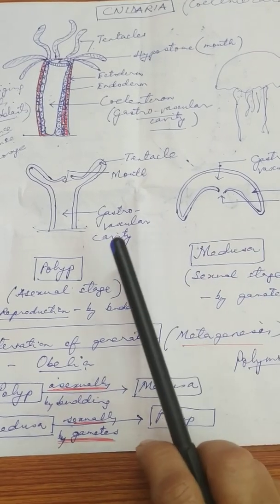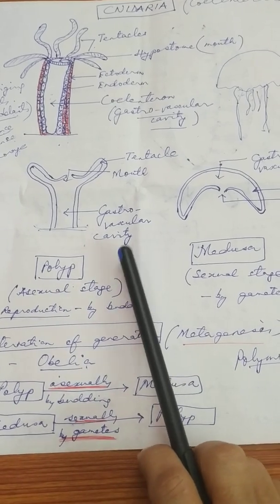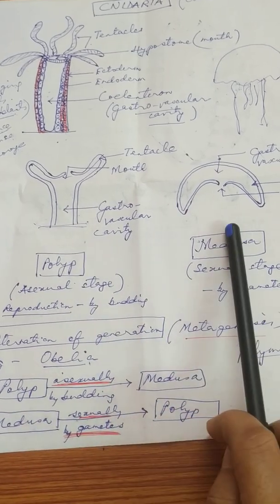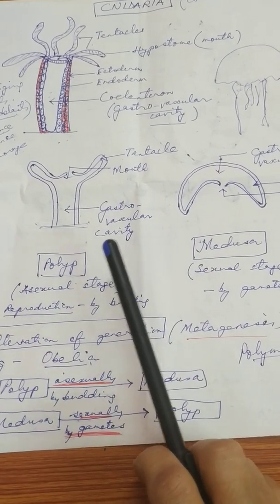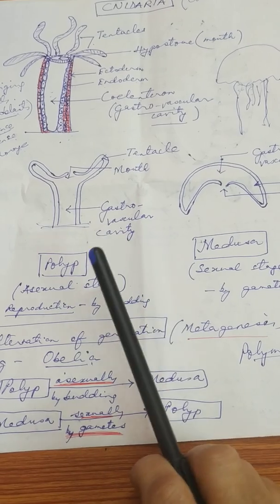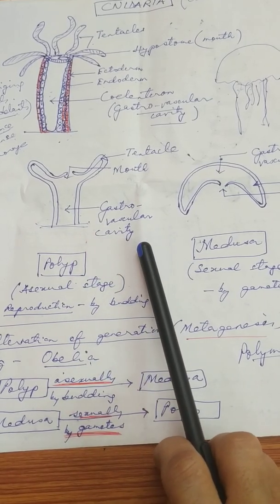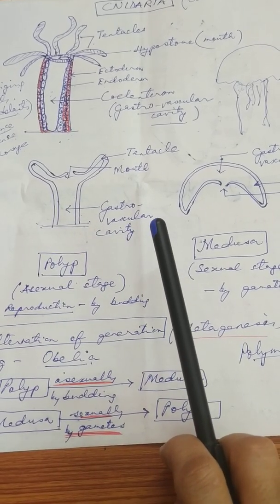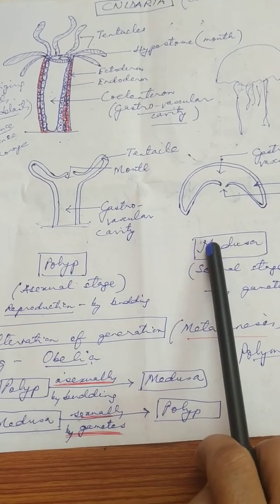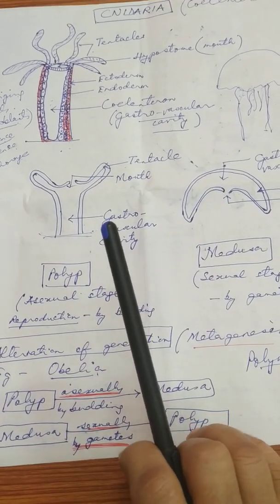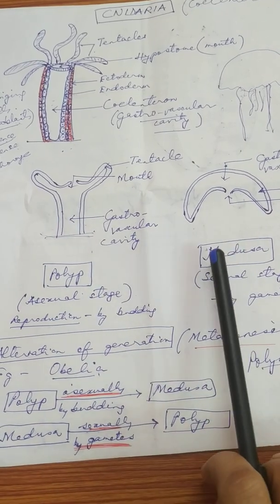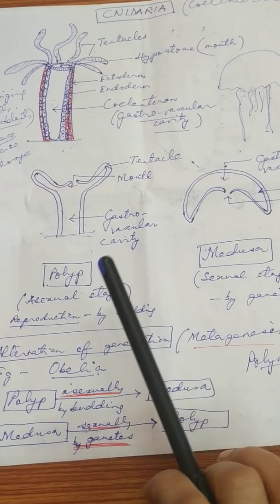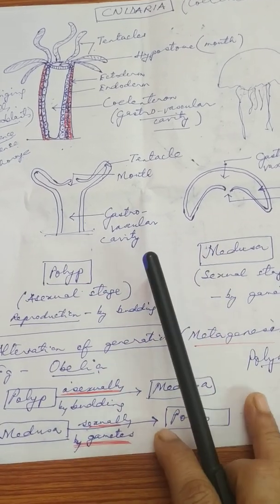Now there is one cnidarian animal which exhibits both the forms. Example is Obelia. Obelia is a cnidarian animal which has two body forms: one is polyp, the other is medusa. But usually you will find that cnidarian animals are either polyp or medusa. But Obelia has both polyp form as well as medusa form.